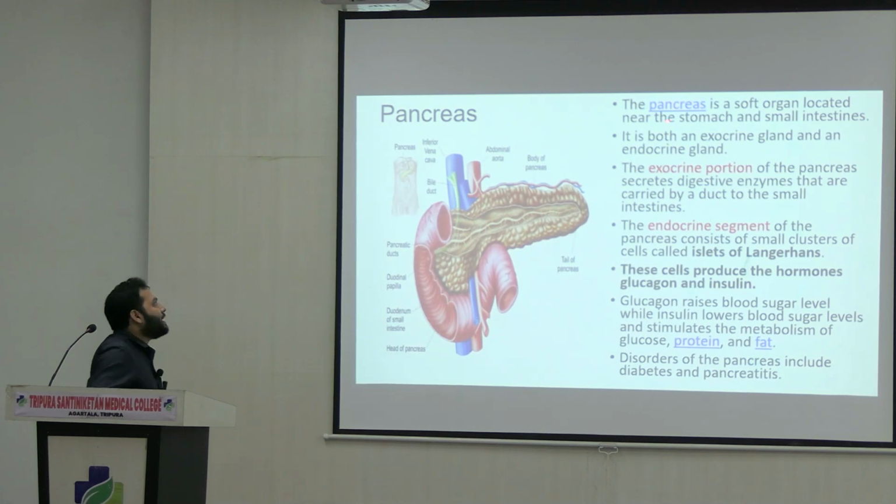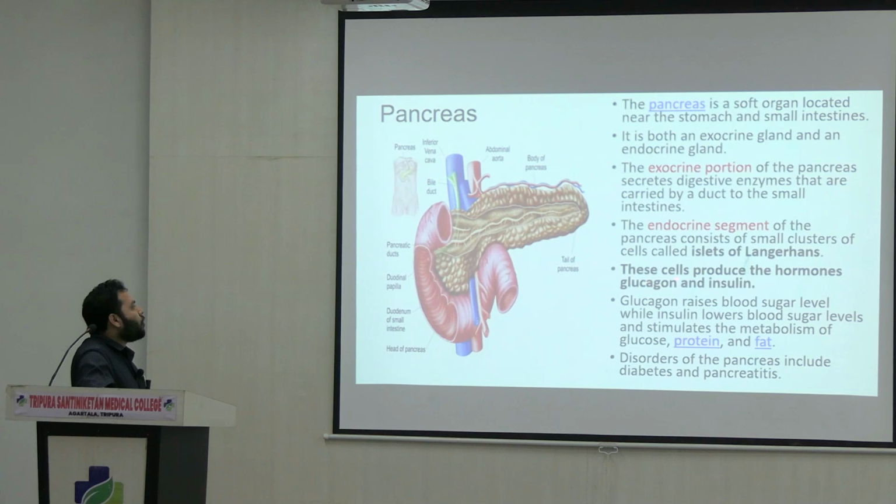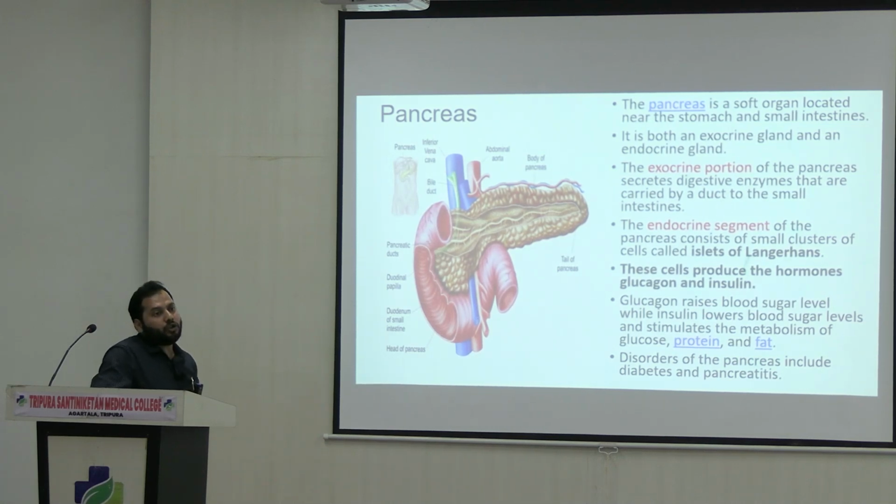So here you can see both the exocrine and endocrine glands, how they are involved in the regulation of certain activities. The most important secretions are glucagon and insulin, and glucagon raises blood sugar levels while insulin lowers the blood sugar levels. Along with the regulation of blood sugar, it also involves some other metabolic activities. So what are the other metabolic activities that are controlled by the pancreatic secretions? These are the metabolism of glucose, protein as well as fat.